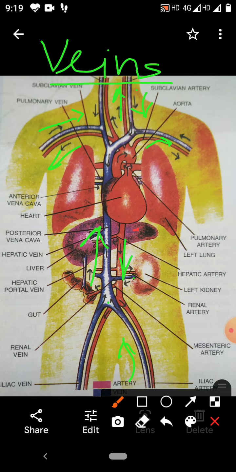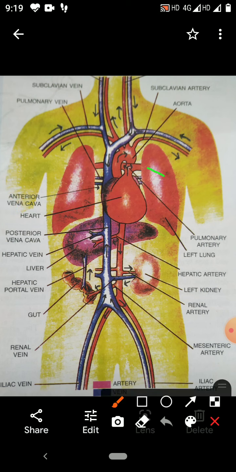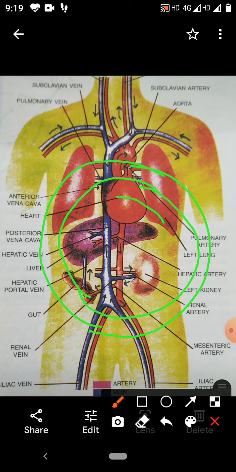Veins have a thin muscular wall. If you see their internal structure, you will find veins have a thin muscular wall. There is an outer layer, middle layer, inner layer. So this is the external layer, middle layer, inner endothelium, and this is the wide lumen.